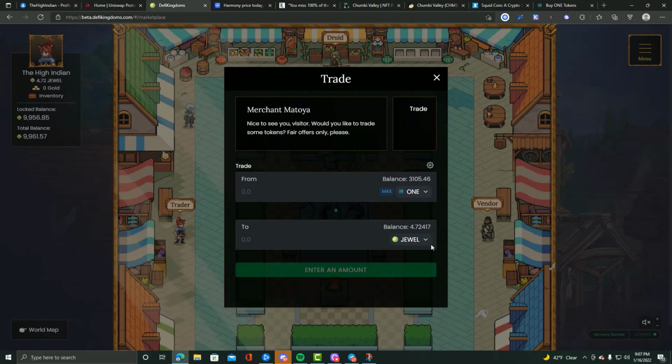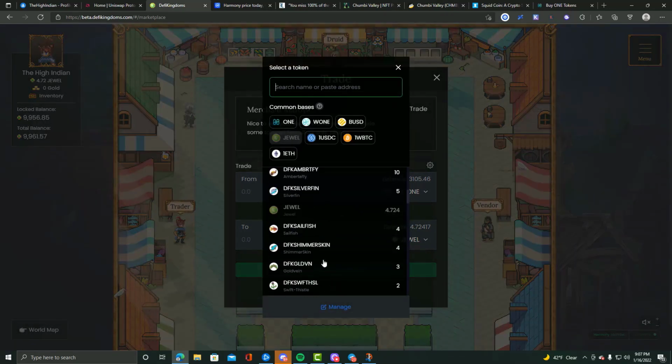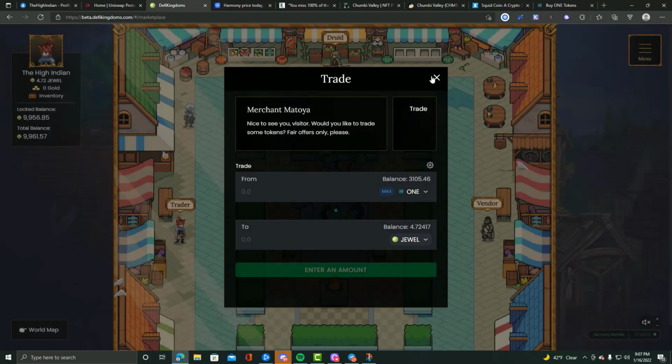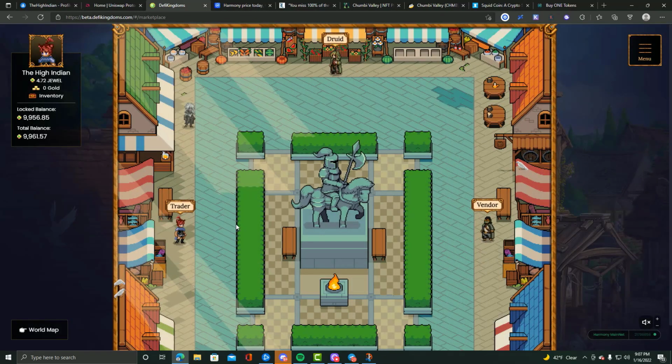Hopefully I can speak to someone in the DFK community, like Flu or whoever's in charge of this, and we can talk about what it means to actually create your own project, and if you have your own token, if you could put it up into this DEX, so that people would be able to purchase it on DeFi Kingdoms. But yeah, this is the number one DEX on Harmony Protocol.